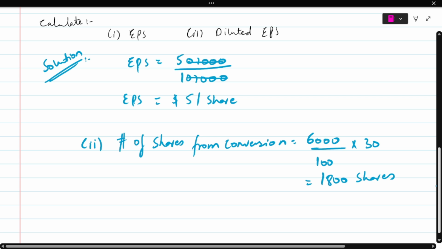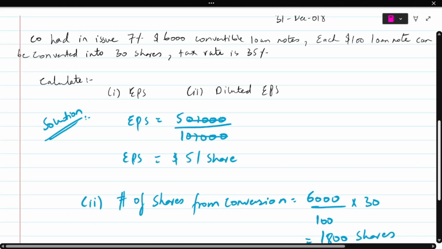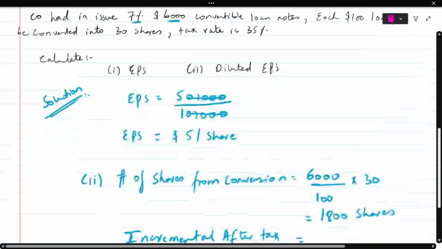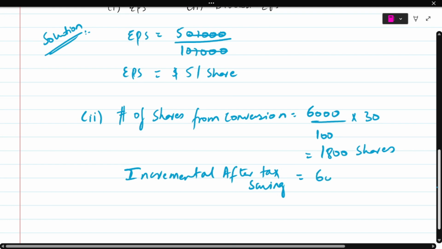Then I'm going to calculate how much interest. So I'm going to calculate the incremental after tax saving. You always calculate the incremental after tax saving. Now how do you calculate your tax saving? It's $6,000 and 7% interest, right? So I'm going to take 6,000 into 7%. That's going to give me $420 interest.